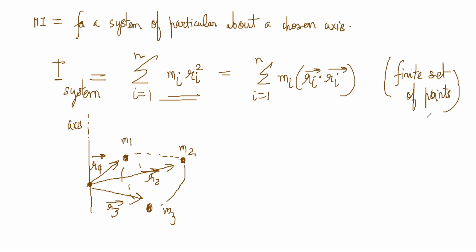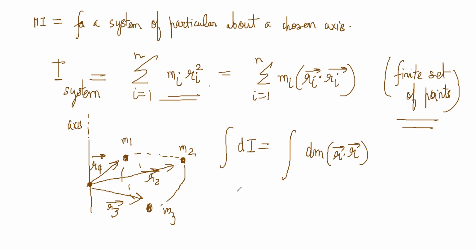What happens if the number of points is continuous, or an infinite number of points? Then you replace the summation by an integration. So you say dI for a mass element will be dm r dot r, and the integral of dI would be this.